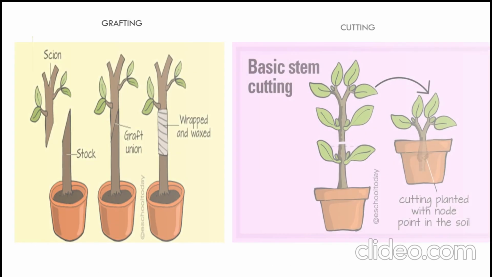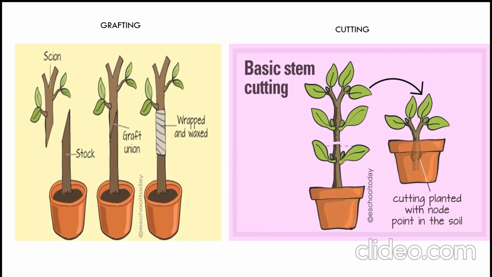So we can observe the grafting and cutting. A scion is taken and the stalk is already planted in the soil. The graft union is made and they are wrapped and waxed. And for basic stem cutting, we take a piece of stem and plant it into the soil. So simple. But we must keep in mind that the cutting planted should have a node point in the soil.